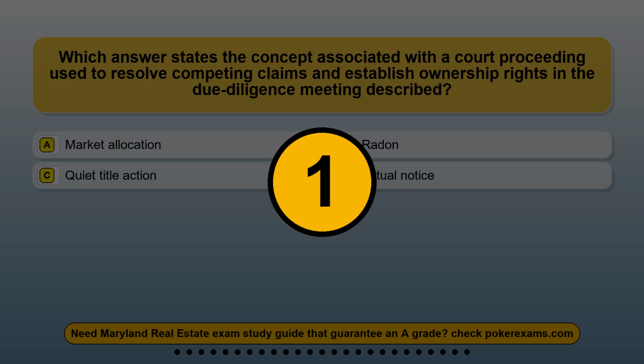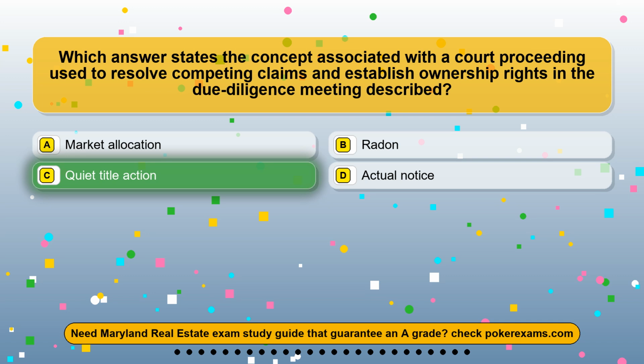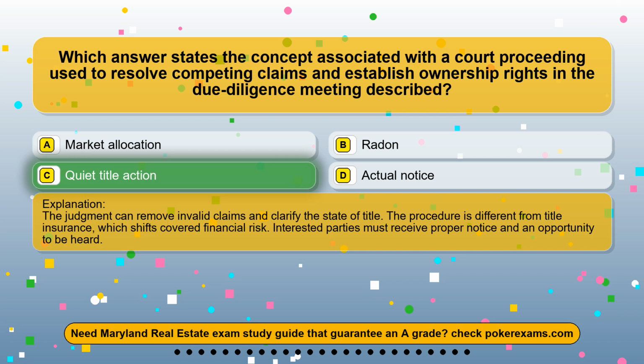The correct answer is option C, quiet title action. The judgment can remove invalid claims and clarify the state of title. The procedure is different from title insurance, which shifts covered financial risk. Interested parties must receive proper notice and an opportunity to be heard.